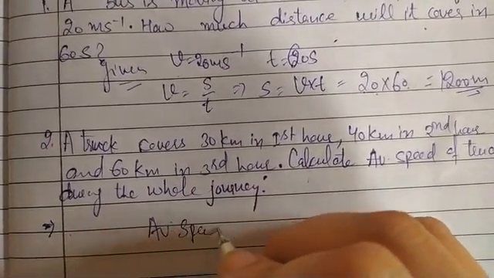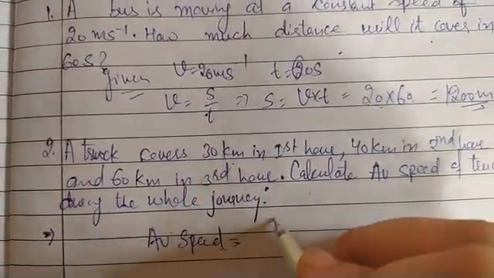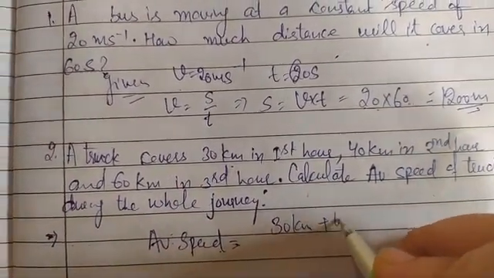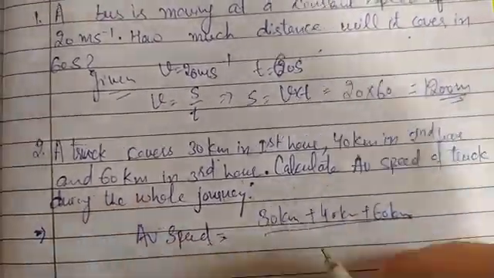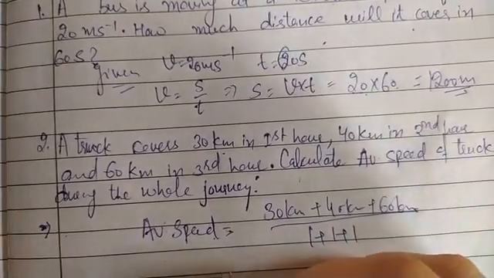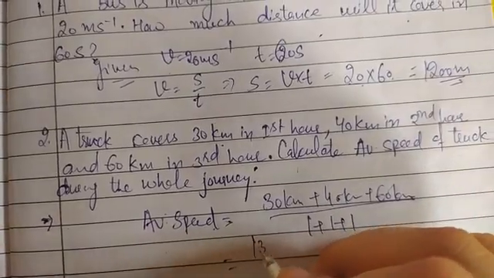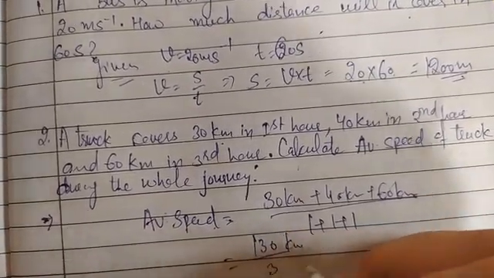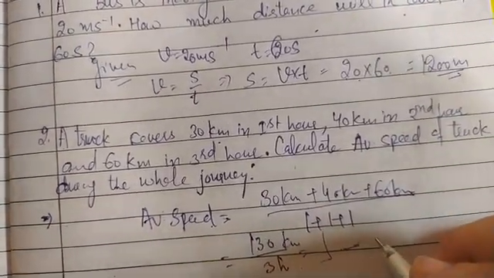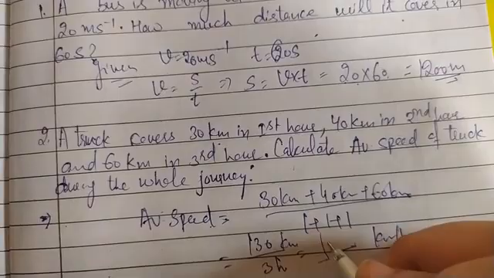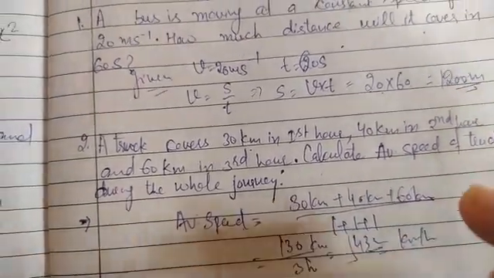Average speed, we have written that it is the total distance covered divided by the total time taken. So here the total distance is 30 kilometers plus 40 kilometers plus 60 kilometers divided by 3 hours, that is 1 plus 1 plus 1. So it will be equal to 30 plus 40, 70, 70 plus 60, it will be equal to 130 kilometers divided by 3. After calculating it, we can find the average speed in kilometers per hour. That will be approximately equal to 43.33 something kilometers per hour.